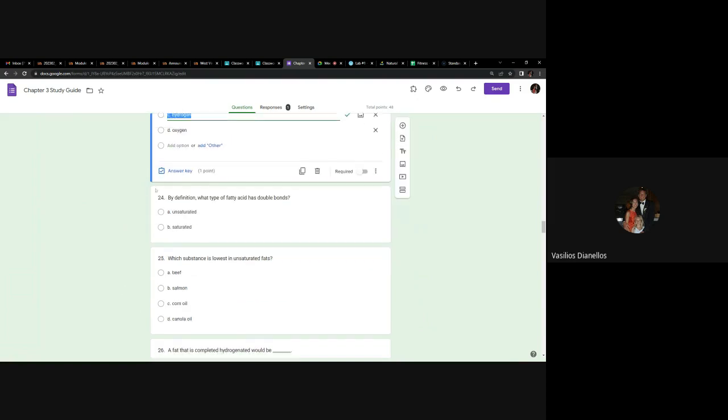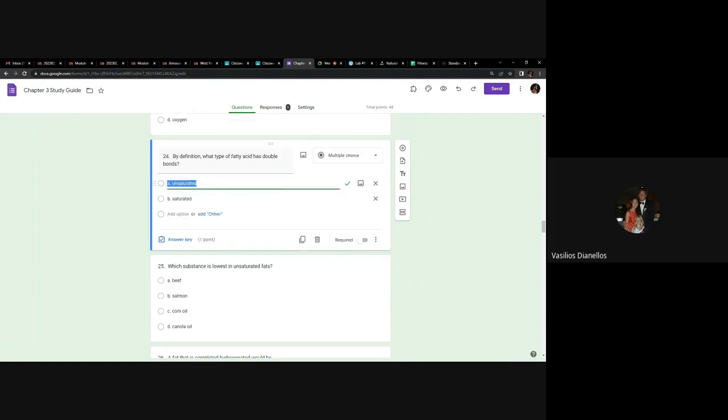All right. By definition, what type of fatty acid has double bonds? So it's a good complementary question to that last one. If it has double bonds, it's unsaturated, because if it has double bonds, that means it doesn't have all the hydrogens that it could have, which means it's not saturated. It's unsaturated. So any questions about 24?